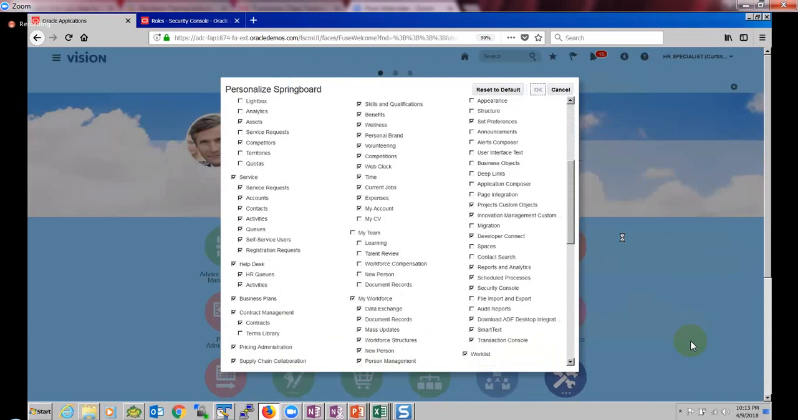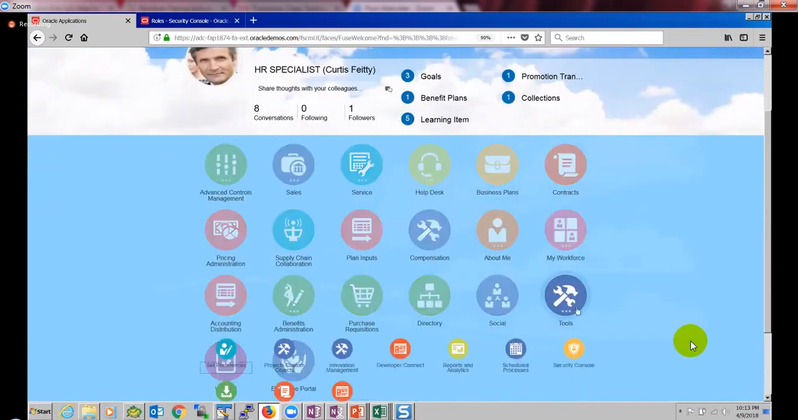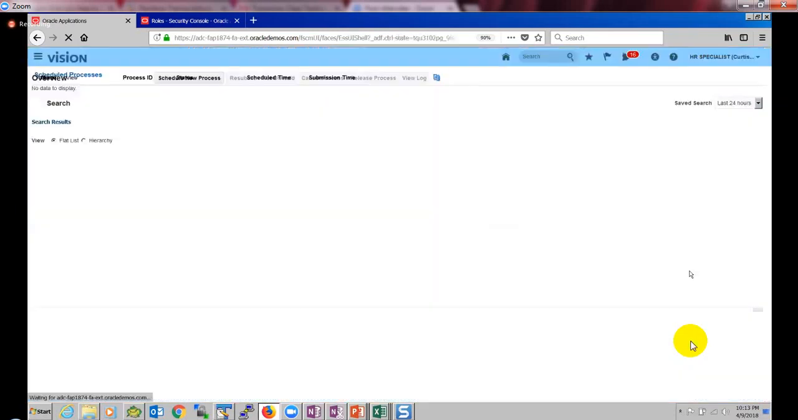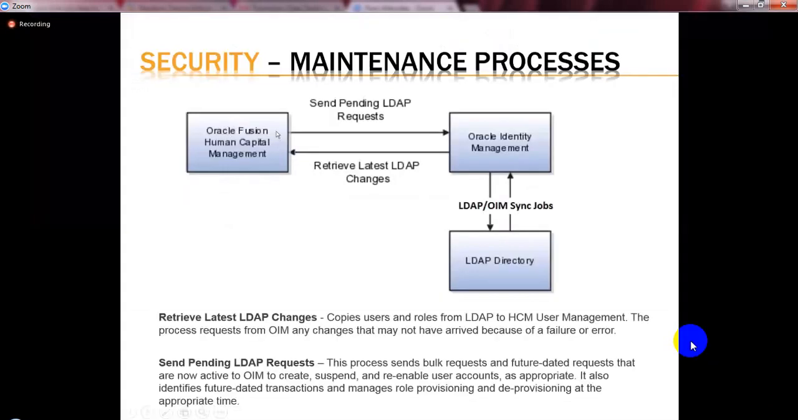because I know this person has admin access. This person for sure will have access to that screen. Okay, so tools and scheduled process. Why are these two programs running now? So we have created that role, right? Yeah, that role is created in the Fusion Human Capital Management.